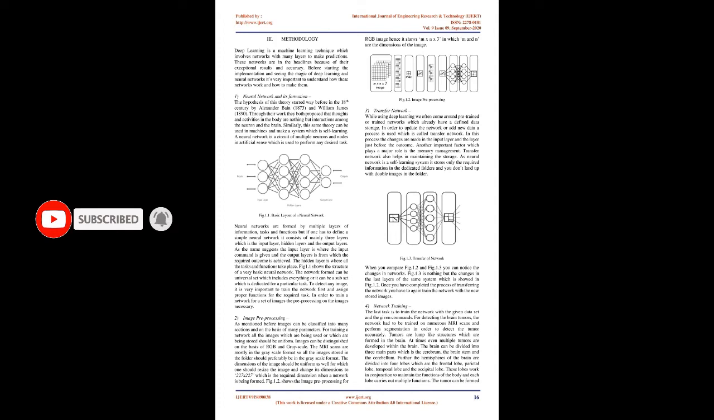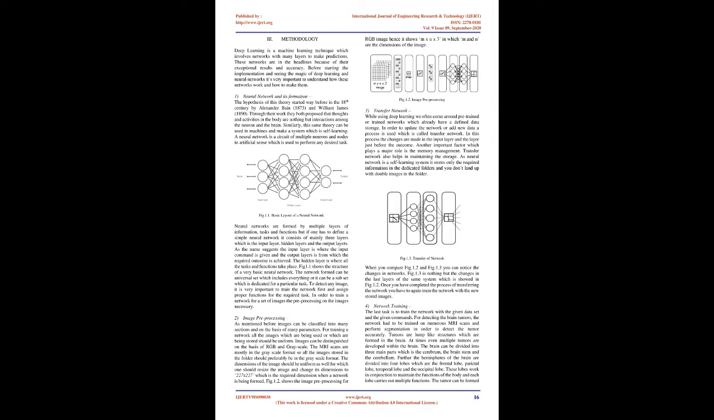The network formed can be a universal set, which includes everything, or it can be a subset which is dedicated to a particular task. To detect any image, it is very important to train the network first and assign proper functions for the required task. In order to train a network for a set of images, the pre-processing of the images is necessary. 2. Image pre-processing.